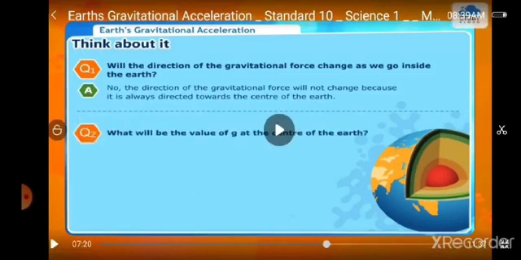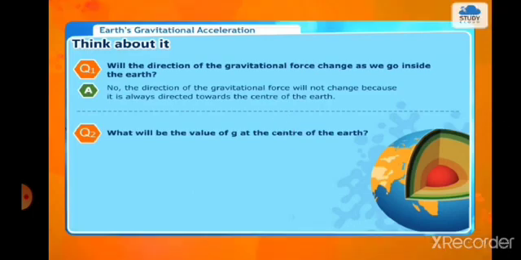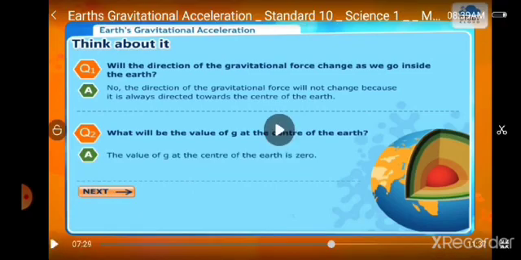No, the direction of the gravitational force will not change because it is always directed towards the center of the earth. What will be the value of g at the center of the earth? The value of g at the center of the earth is 0.